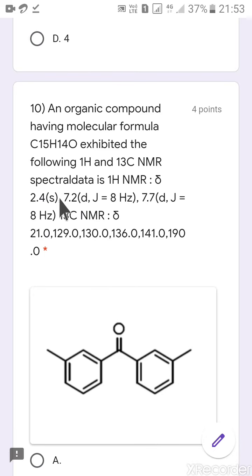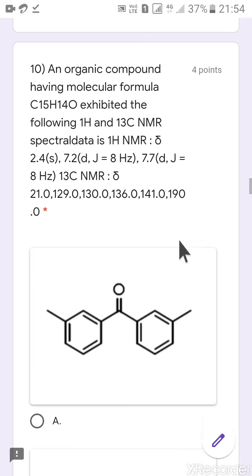Now the next problem: an organic compound having molecular formula C15H10O exhibits the following H1 and C13 NMR spectra. In H1 NMR we have 2.4 singlet, 7.2 doublet, 7.7 doublet, and in C13 we have peaks at 21, 129, 130, 136, 140 and 190.